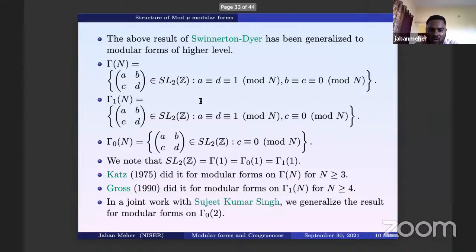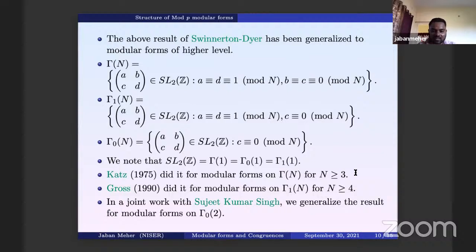So in a joint work with Sujit Kumar Singh, my former PhD student, we generalize this to modular forms on Γ_0(2), because nobody was considering level 2. Katz did it for n bigger than or equal to 3 and Gross for n bigger than or equal to 4.